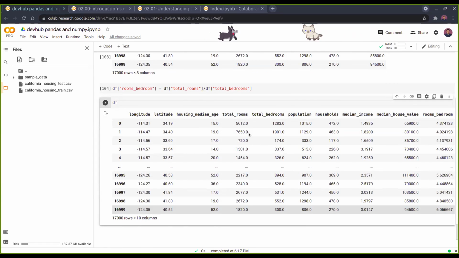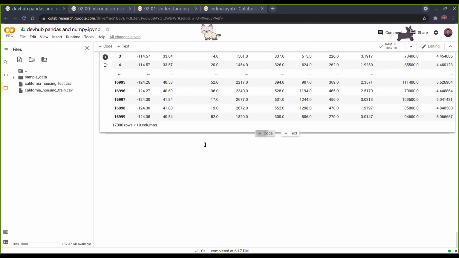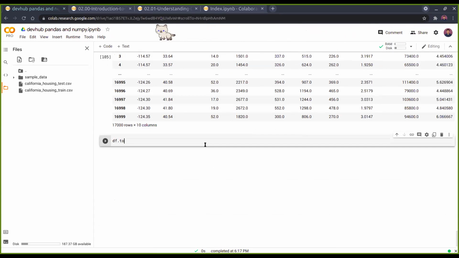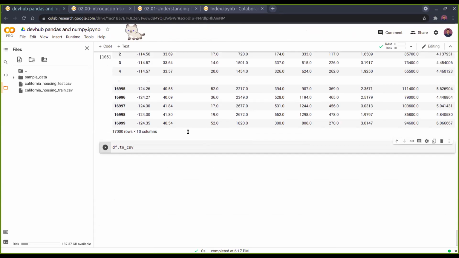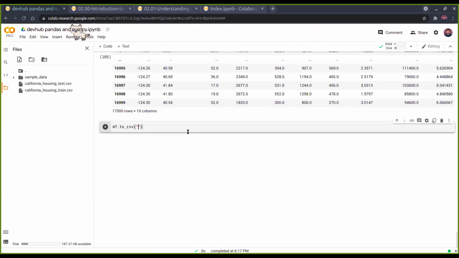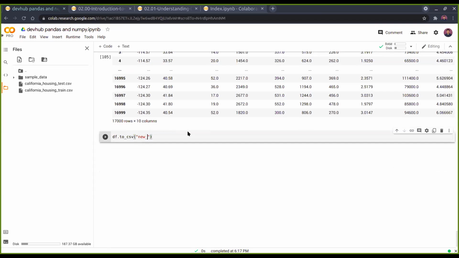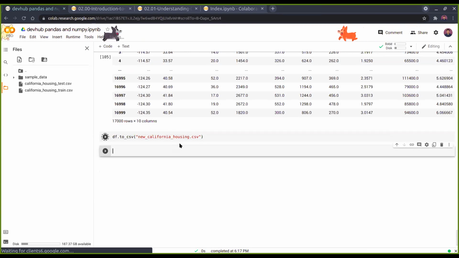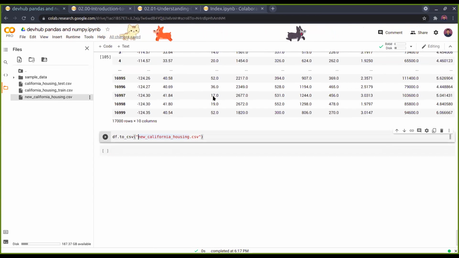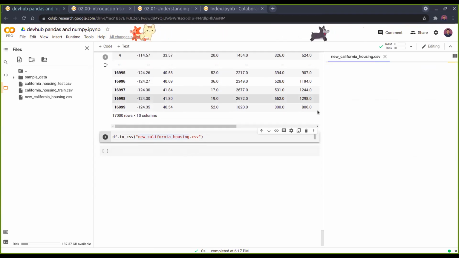You can add your own columns, and say for example, if you want to save this new data frame, you can go for df.to_csv and then write anything, say for example new California housing dot csv, and then we'll just enter. As you'll see here, just reload it, and you'll find that this is a new file. Okay, continuing, I'll just show one or two more.